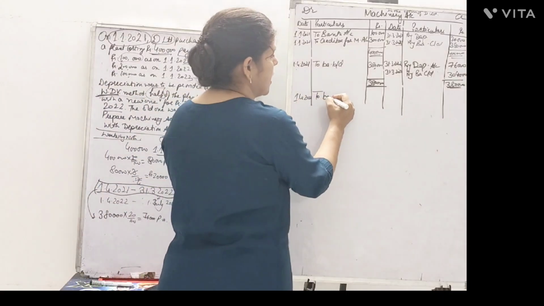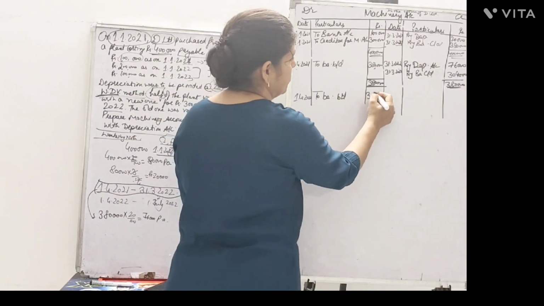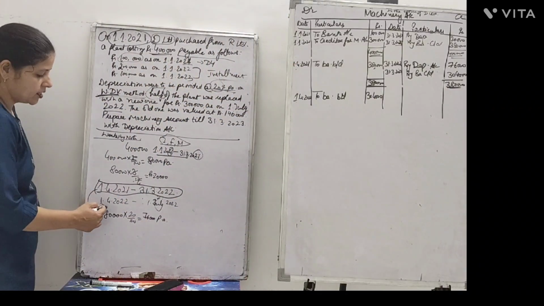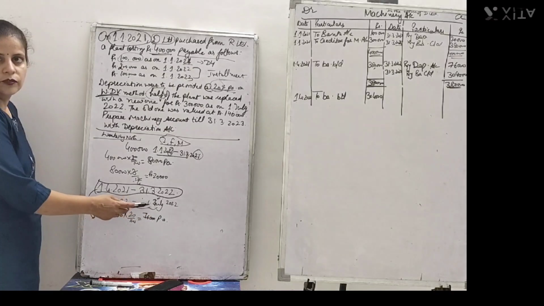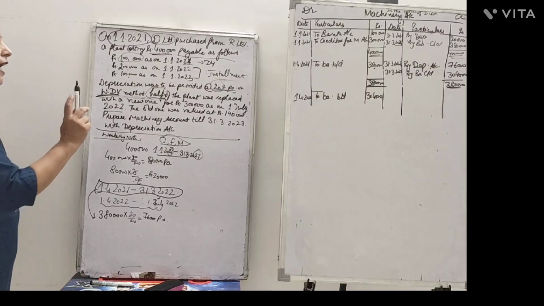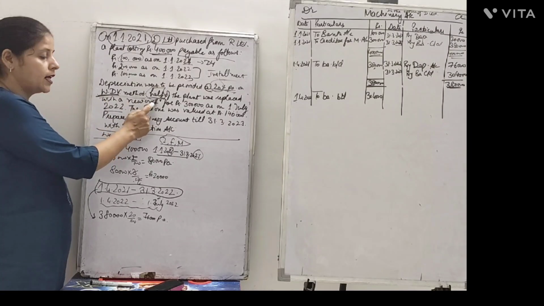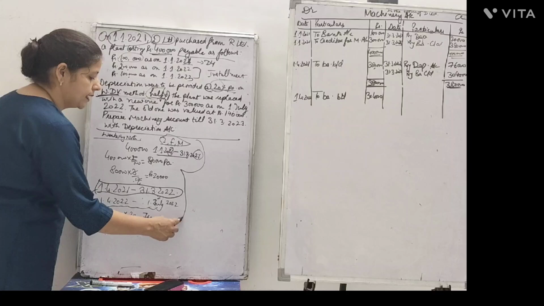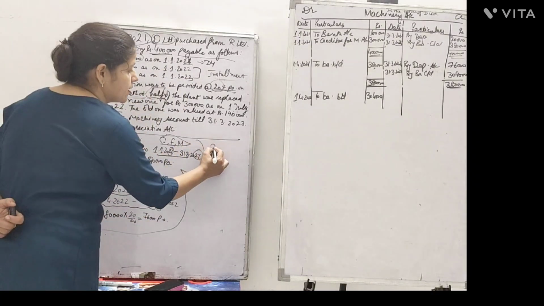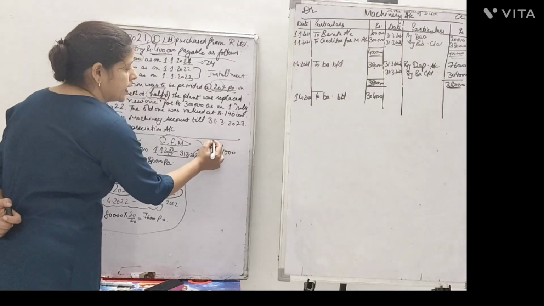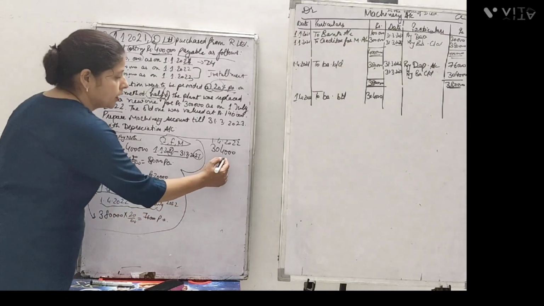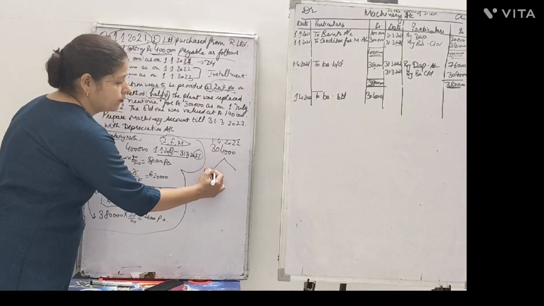So the balance brought down is rupees 3,04,000. Now in this particular year, he says this machinery was used from 1st April to 1st of July. After that, half of the machinery was replaced. So we have to take the half of the machinery that was sold here. Let's calculate what the half of the machinery was. The machinery was of rupees 3,04,000 as on 1st of April 2022. As per the question, the half is 1,52,000.